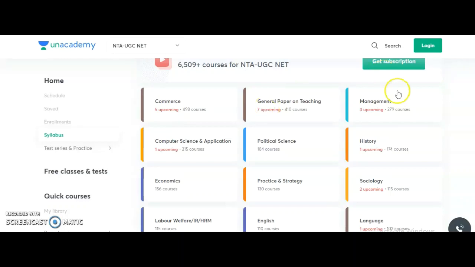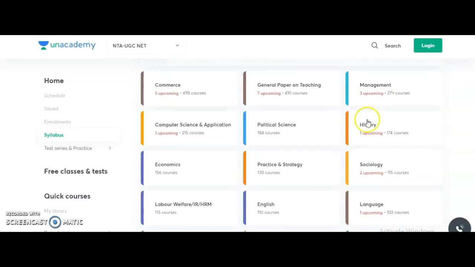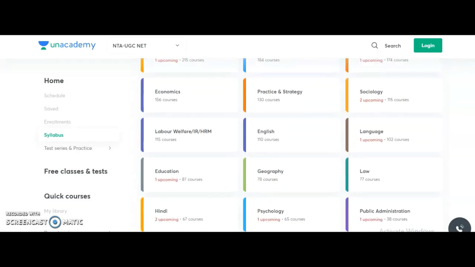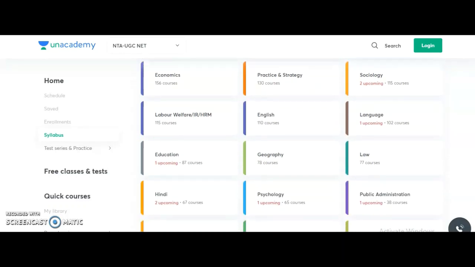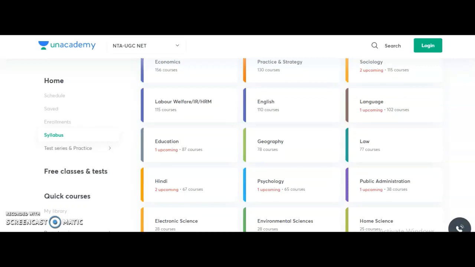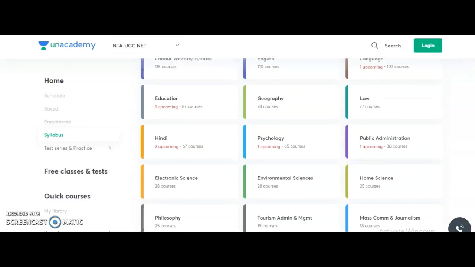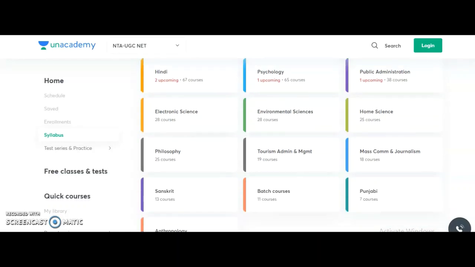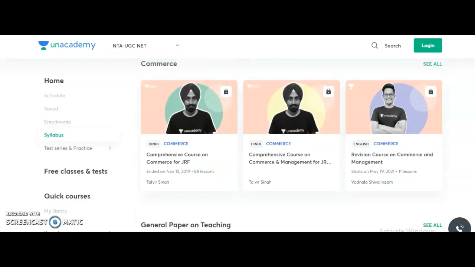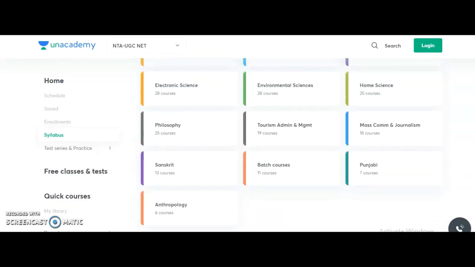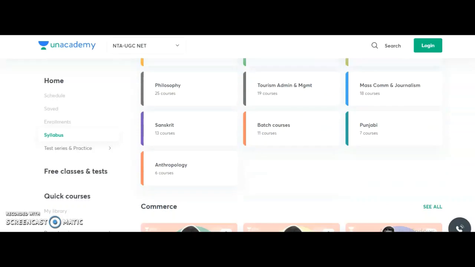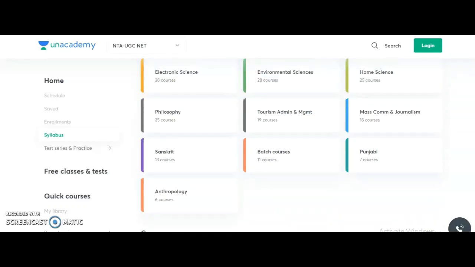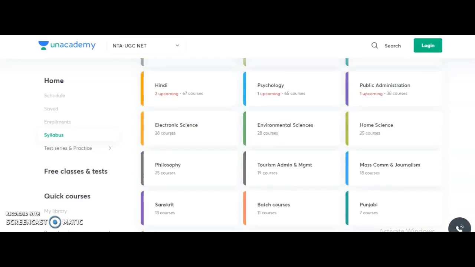UGC NET. Means commerce and general paper on teaching, management, computer science and application, political science, history, economics, practice and strategy, sociology, labor welfare, English, language and education, geography, law, Hindi, psychology, public administration, electronic science, environmental science, home science and philosophy, tourism admin and management, mass communication and journalism, Sanskrit, Punjabi and anthropology. So these are the different subjects where Unacademy is providing the courses, guys.